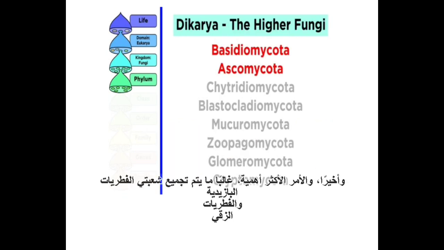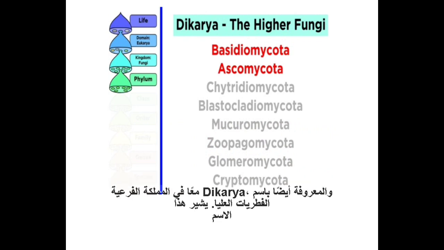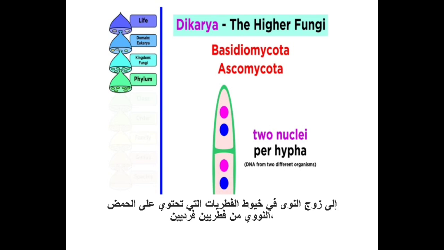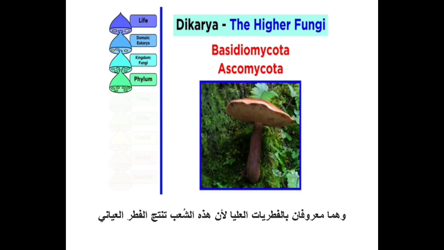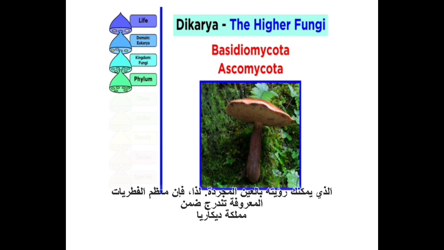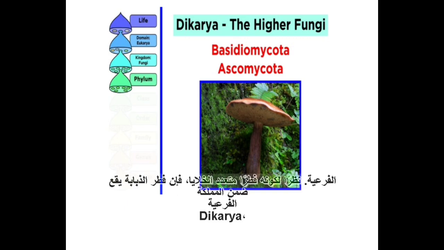Finally, and most notably, the 2 phyla Basidiomycota and Ascomycota are often grouped together as the subkingdom Dikarya, also known as the higher fungi. This name refers to the pair of nuclei in the hyphae of a mycelium which has DNA from 2 individual fungi. And they are known as the higher fungi because these phyla produce the macroscopic mushrooms that you can see with the naked eye. So, most of the well-known fungi fall into the Dikarya subkingdom.